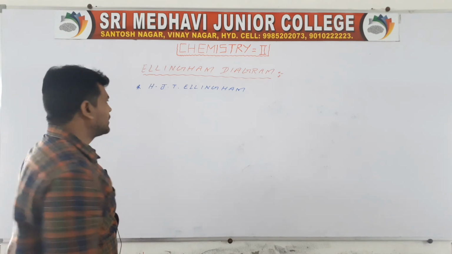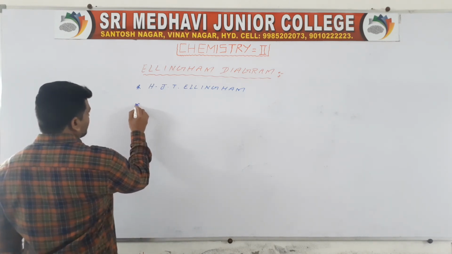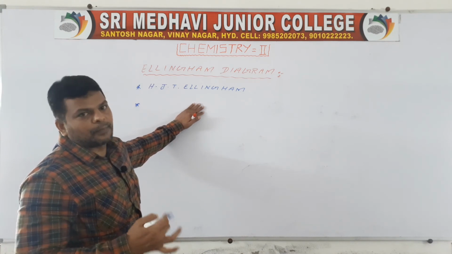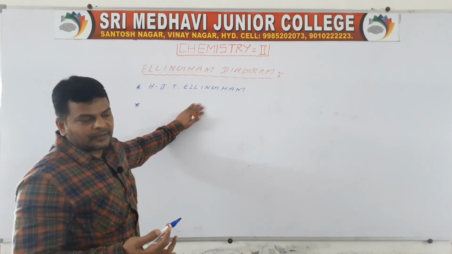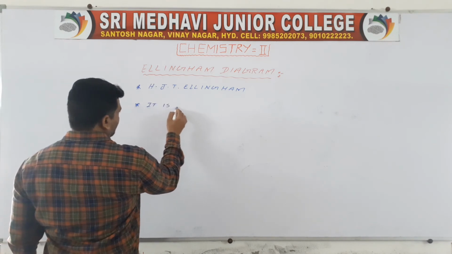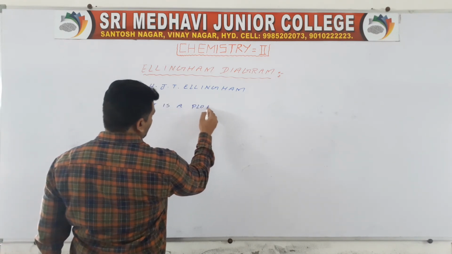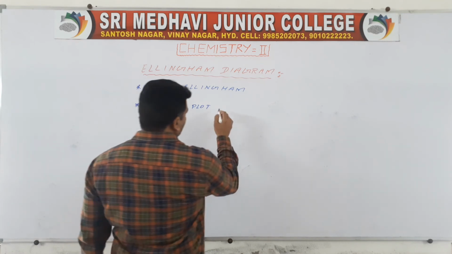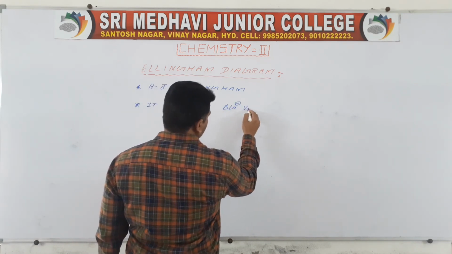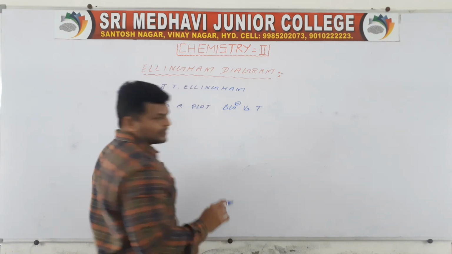Okay, so here the diagram is a plot. It is a plot of delta G naught versus temperature.